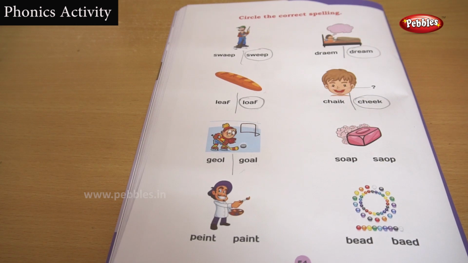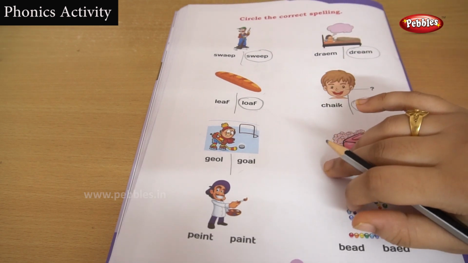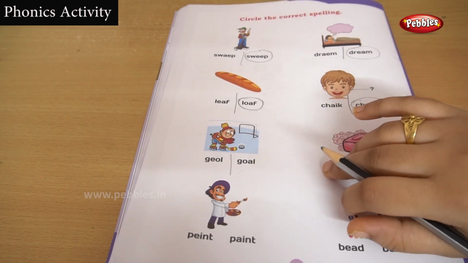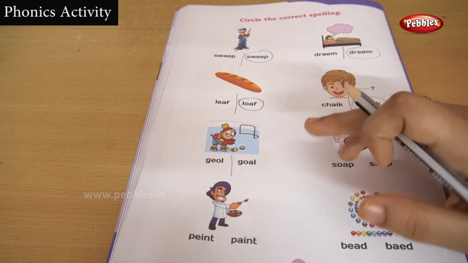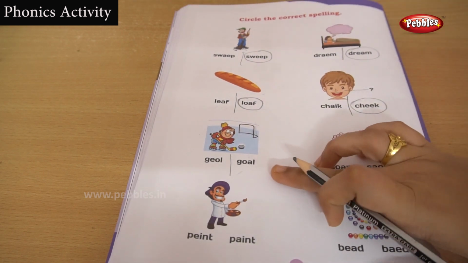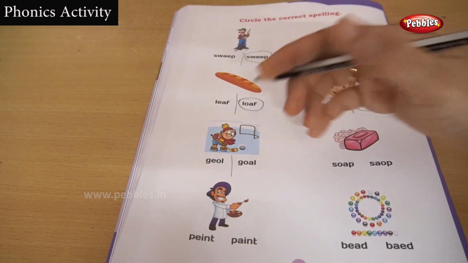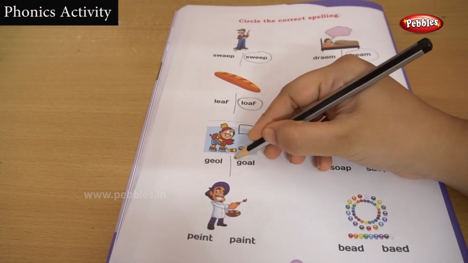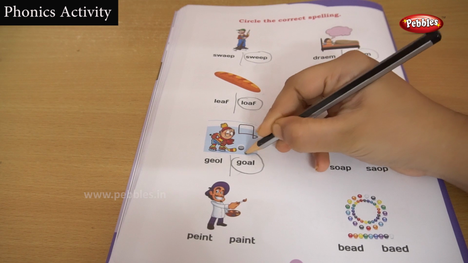I already told you what the picture is. Goal, goal. You're getting an O and A sound. You're not getting an E and O sound. Goal, goal. Okay, so shall I put a circle here? Yes.